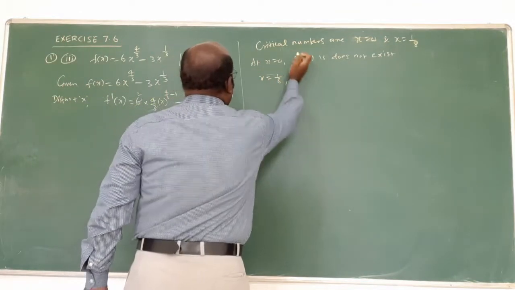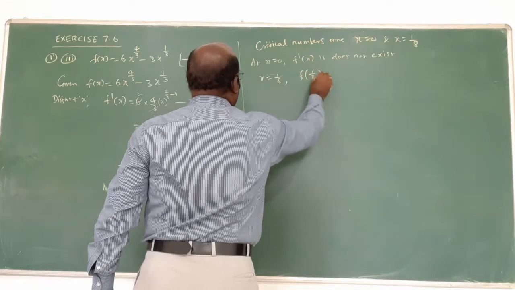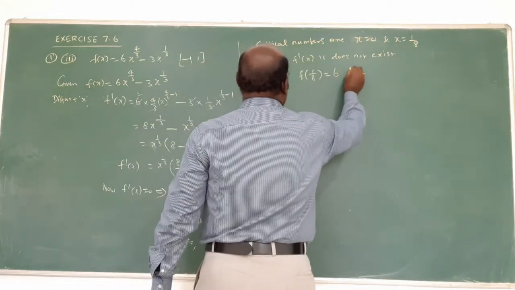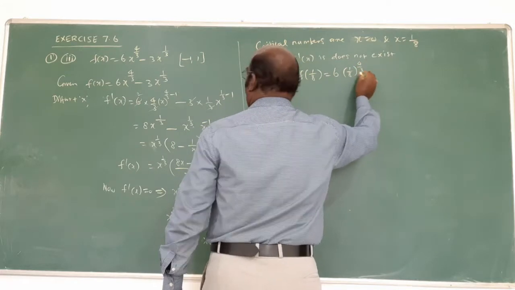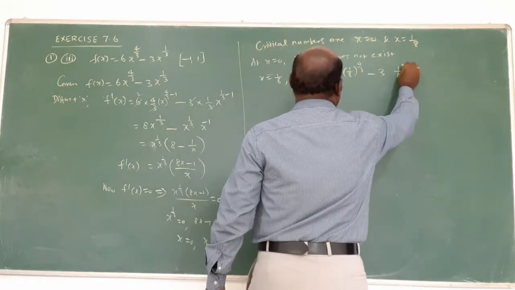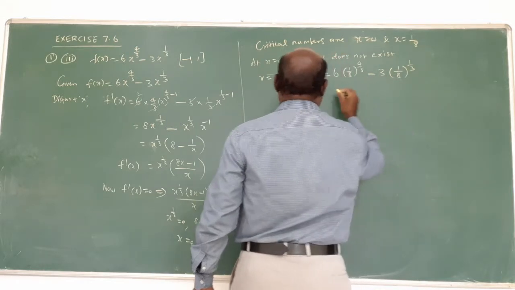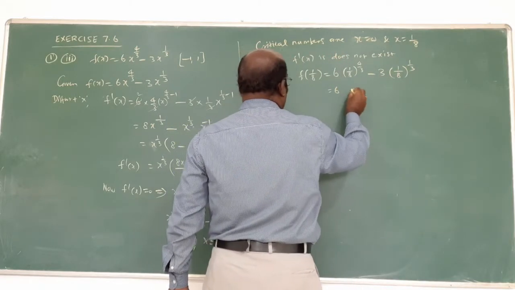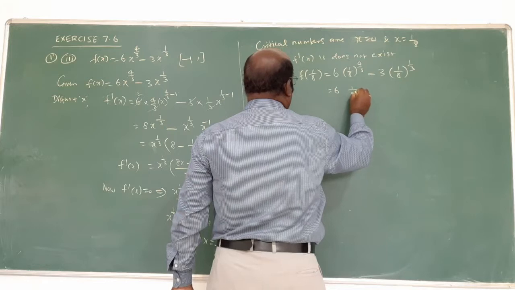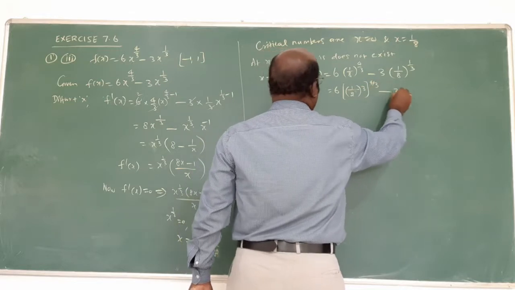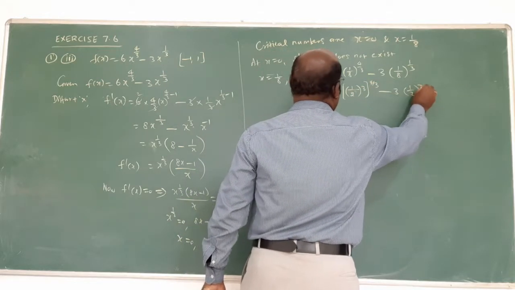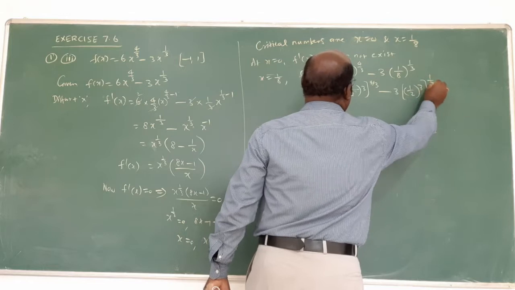Now x equal to 1 by 8 becomes f of 1 by 8, which is equal to 6 into (1 by 8) whole power 4 by 3 minus 3 into (1 by 8) whole power 1 by 3. Okay? This can be written as 6 into (1 by 2 cube) whole power 4 by 3 minus 3 into (1 by 2 cube) whole power 1 by 3.